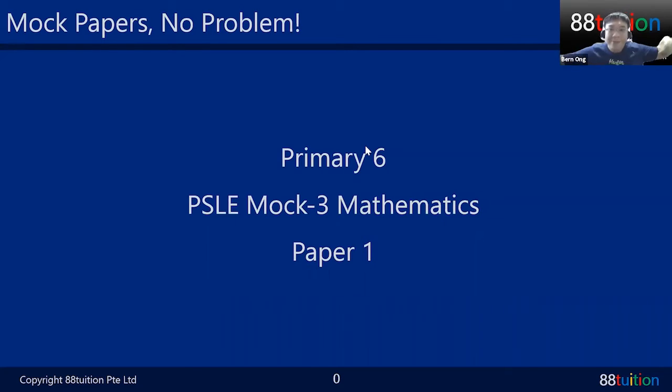Okay, let's start the lesson properly. You see, we got 31 students already. Just now got 16, now 31 already. Very good. Children, let's talk a little bit about the mock 3 paper 1. We'll be focusing on paper 1 today. My aim is to finish up to question 25. So booklet A, we must complete it, and booklet B, we finish up to question 25.